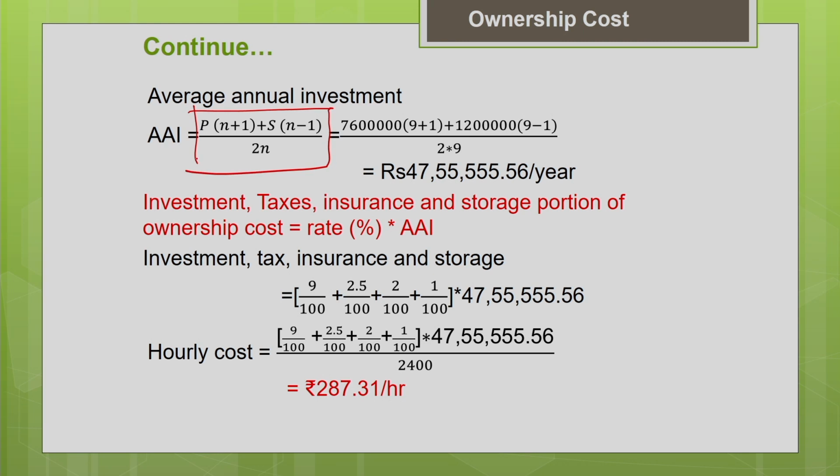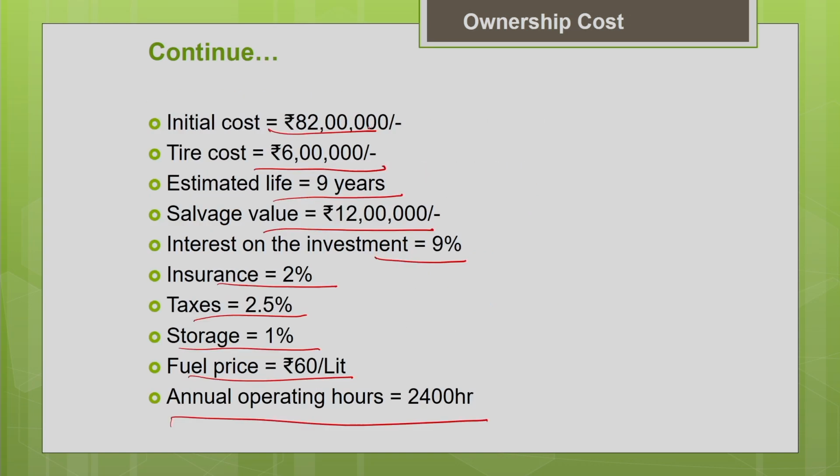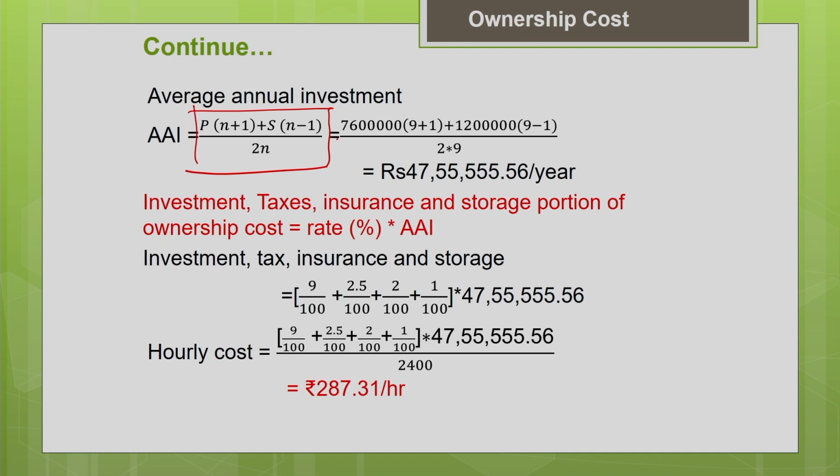P is nothing but 76 lakhs. Hope you know how to determine the 76 lakhs. The purchase price, the initial cost of the machine, is 82 lakh. The tire cost is 6 lakhs. So, 82 lakhs minus 6 lakhs gives you 76 lakhs.